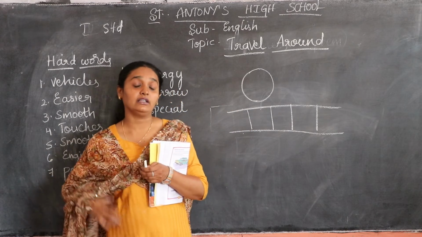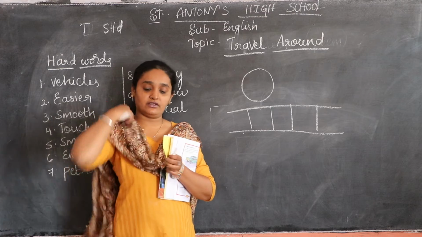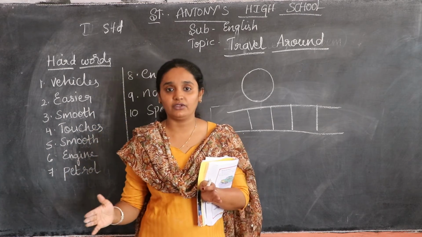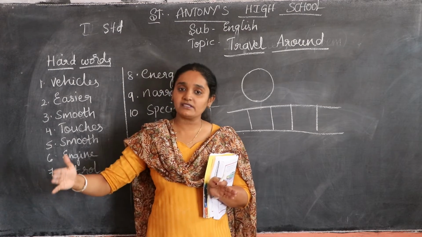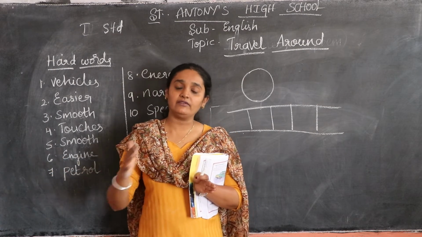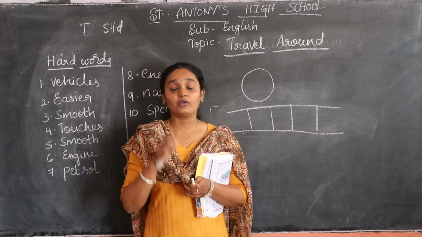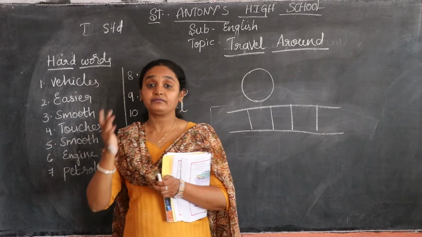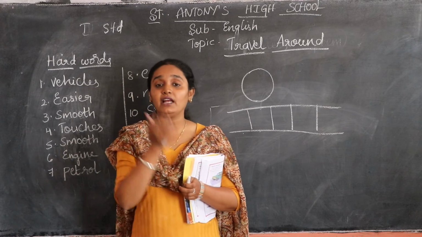Now when you go to the railway station, you can observe the difference between the two tracks. The space will be very little for you. You can see the train will be very long, and even the track will be that long. The train will be going along with that track only.